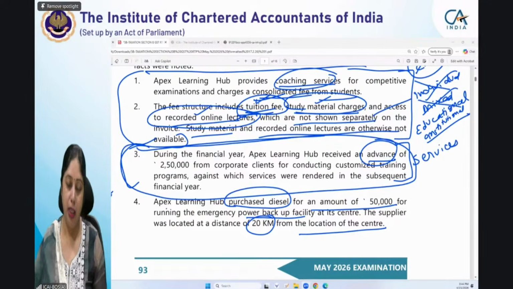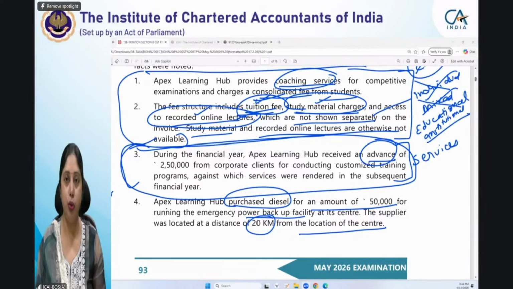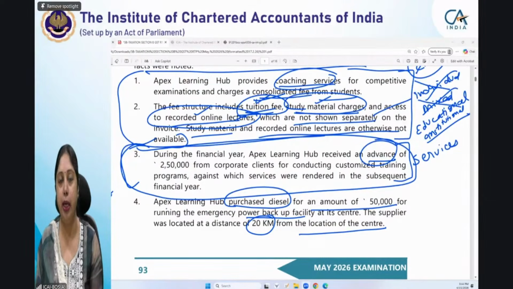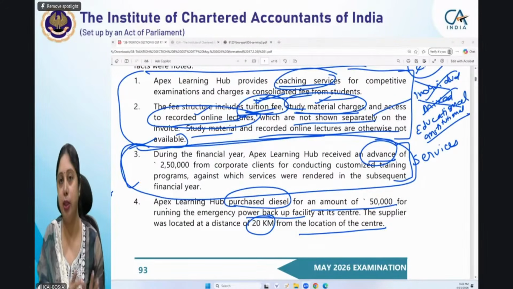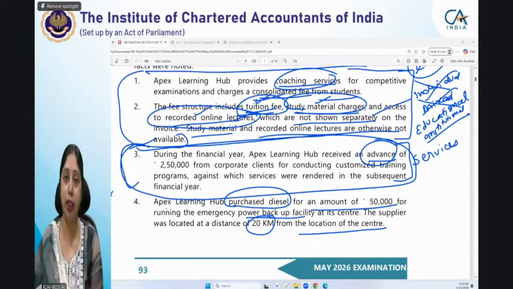Correct option. First of all, this is the difference which you should know for goods and services. This is again a very conceptual point that in case of goods, if you are receiving any advance, tax will not be paid on that advance, or at the time of receipt of advance. Tax will be paid when you actually have to issue the invoice, the last date on which the invoice should have been issued, or actual issuance of invoice, whichever is earlier. गुड्स के केस में आप कब इनवॉइस इशू करते हो? जब आप गुड्स को रिमूव करते हो। तो अगर आपने कोई अमाउंट रिसीव किया 12th ऑफ जनवरी को, और गुड्स आपने एक्चुअली सप्लाई की 15th ऑफ फेब्रवरी को, इनवॉइस आपने इशू किया 17th ऑफ फेब्रवरी को,